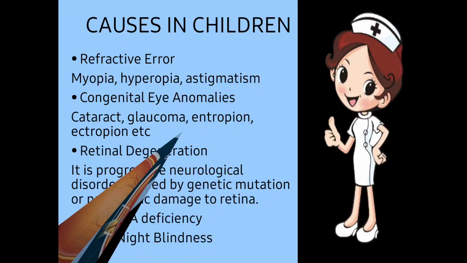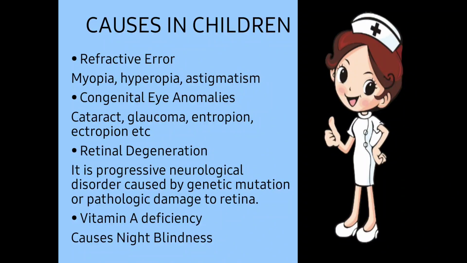Okay. Next one, causes in children. Now, low vision also occurs in children, and the causes of low vision in children are: first one is the refractive error, such as myopia, minus number; hyperopia, plus number; and then astigmatism, which means the cylindrical power. Next one, congenital eye anomalies. The word congenital means by birth.